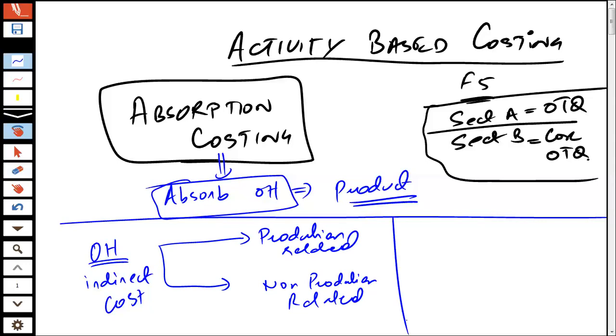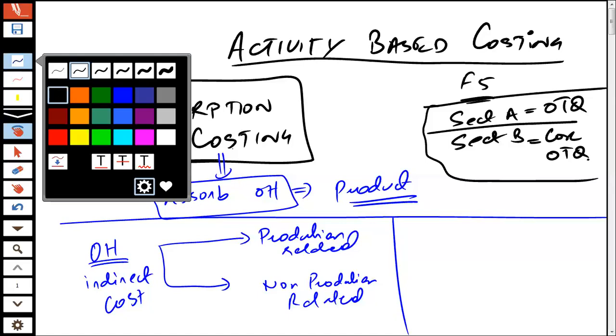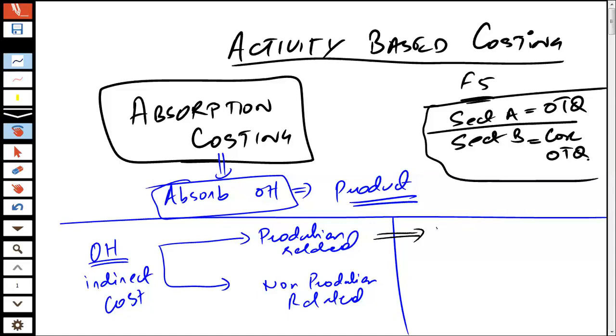Now, with respect to production related overheads, we treat them as a product cost. What do I mean by this? This means that we add it to the cost of the product.